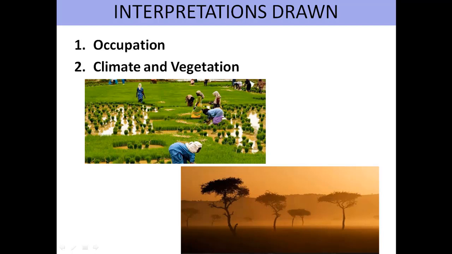You might be wondering how it could be possible that in a particular region on a map extract, a group of people are in a particular occupation, or what would be the climate and vegetation of a particular area. Yes, it is possible with the help of certain observations and evidences. These evidences and observations are direct and indirect.